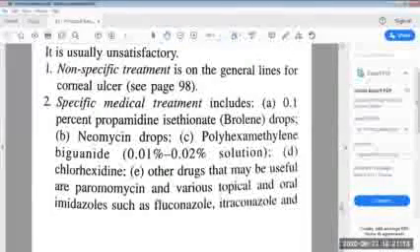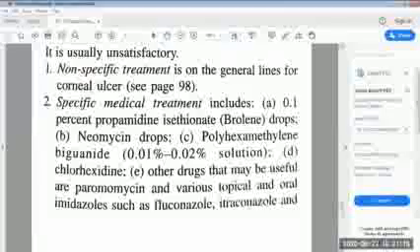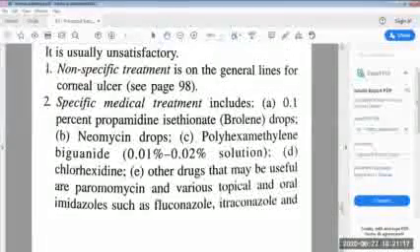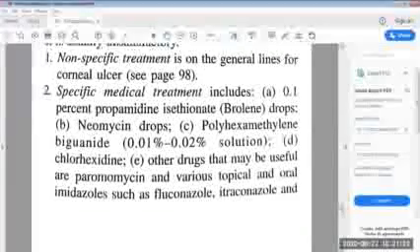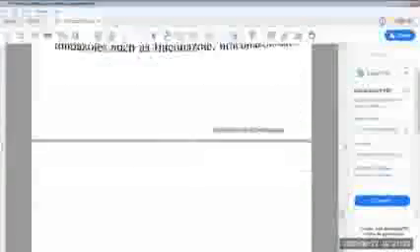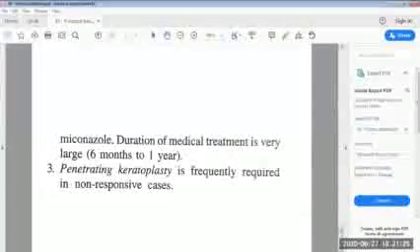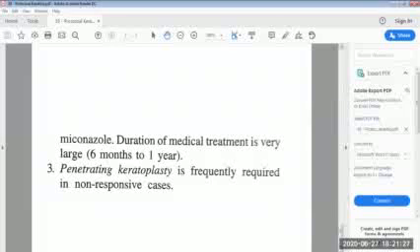Other drugs that may be useful are paromomycin and various topical and oral imidazoles such as fluconazole, itraconazole, and miconazole. The duration of medical treatment is very long, around 6 months to 1 year. Then last is penetrating keratoplasty. It is frequently required in non-responsive cases.